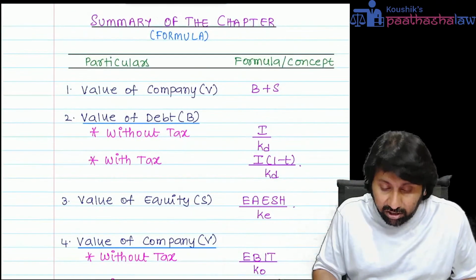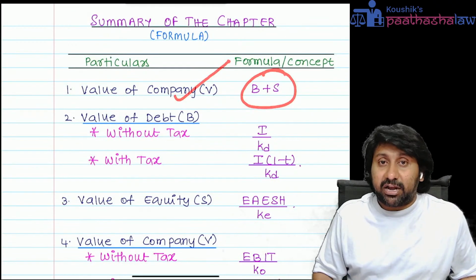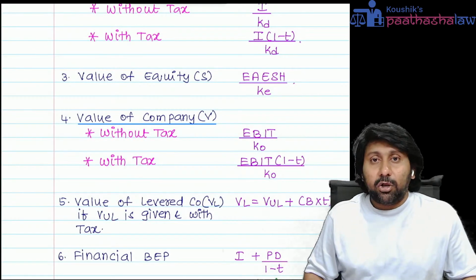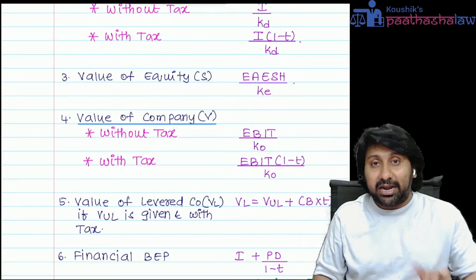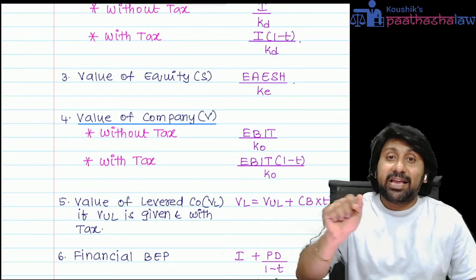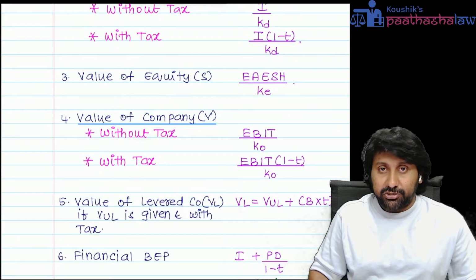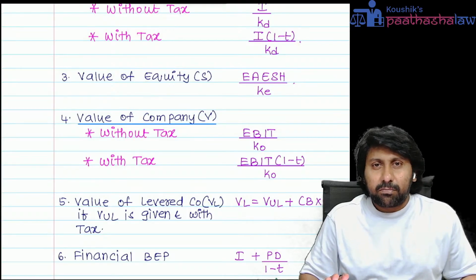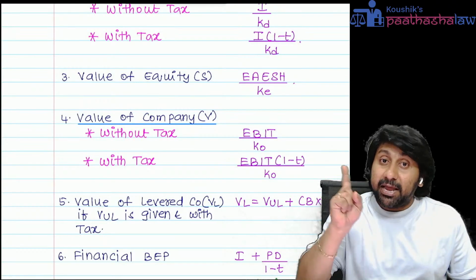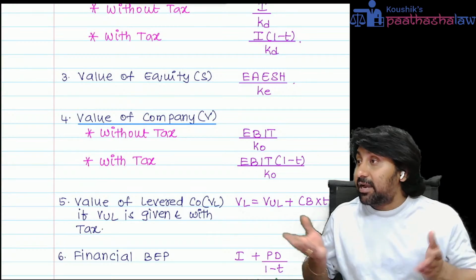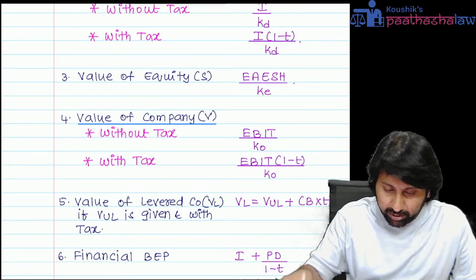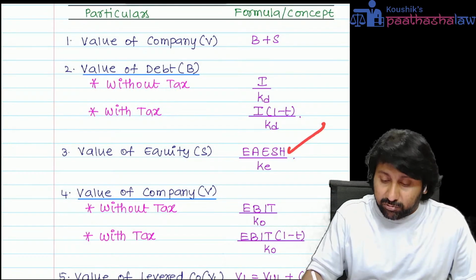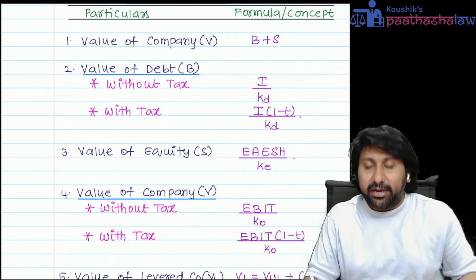Value of company. Sir, already we calculated. Na? This is one way of calculating. This is the second way of calculating. See, debenture holders look for EBIT because interest will be paid out of EBIT. Equity shareholders look for EAESH. Both of them look for EBIT together. Simply, I will tell this way. If EBIT is there, it can pay interest, it can pay dividend, both. If EBIT is not there, now both cannot be paid. So therefore, what equity wants is earning. What debenture holders want is interest. What both want, EBIT.